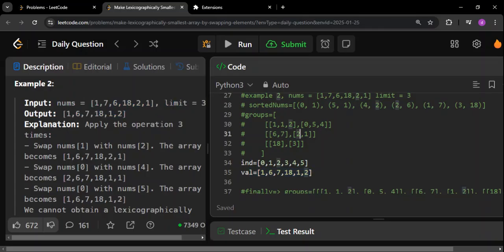So the idea here is, in a group there are certain values, and their corresponding indexes are there in the group. What we're going to do is, in a group, I will see which is the smallest index, and in this index I will put the smallest value in this group. Please try to understand this fact. This is what a union is, this is what a group is. So in the smallest index of this group, I will put the smallest value of this group. Similarly, in the second smallest index of this group, I will put the second smallest value of this group. That is going to be our implementation.